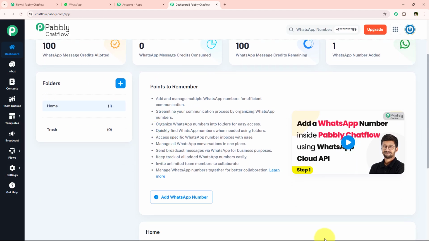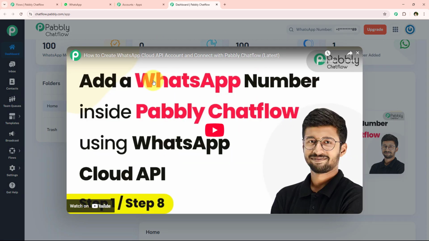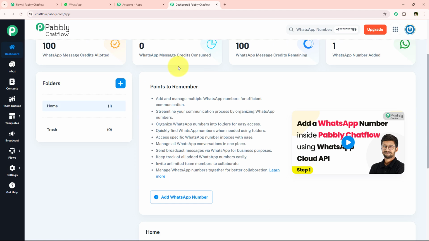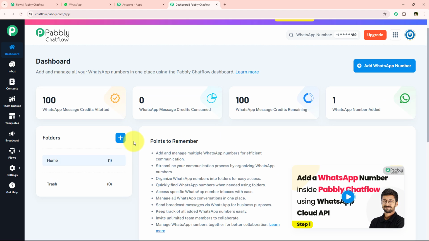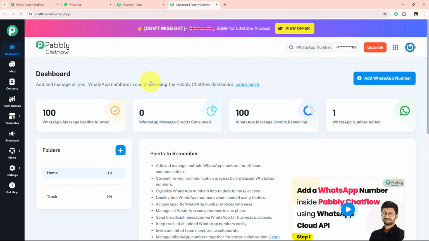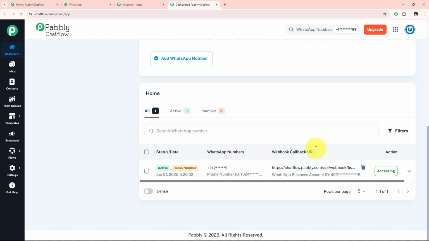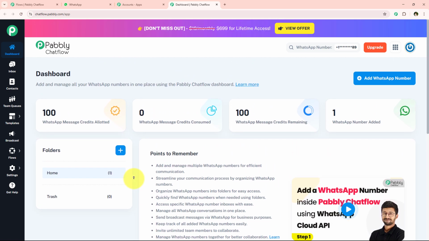And if you want to learn how to add a WhatsApp number inside Pabbly Chatflow using WhatsApp Cloud API, then for that we have attached a tutorial video right over here. You can simply see this tutorial video, and by the end of this video you'll know how to create a WhatsApp Cloud API account and connect it with Pabbly Chatflow, and also how to add a WhatsApp number inside Pabbly Chatflow. And after watching this video, if you still have any doubts, you can reach us at support@pabbly.com. Alright, so here you can see that I've simply added a WhatsApp number in my Pabbly Chatflow account, so I can move forward in creating a WhatsApp chatbot.